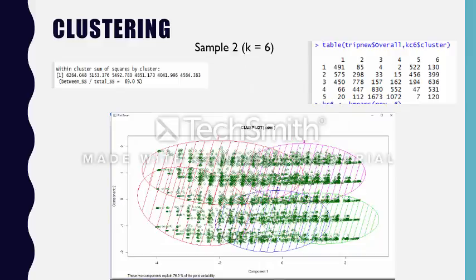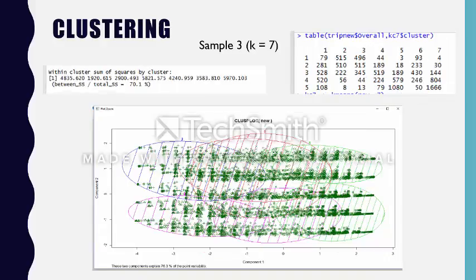We again did this with k equal to 6, and we again ran the model a number of times to find the data points in each cluster, and similarly with k equal to 7.